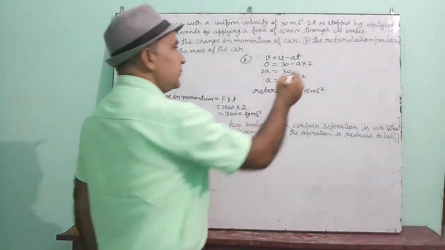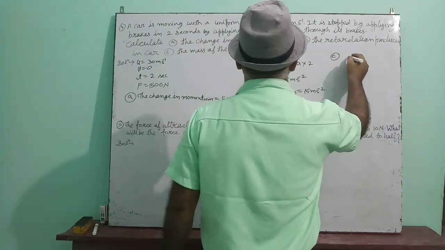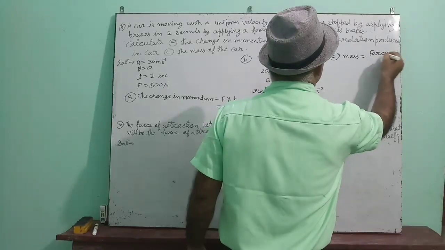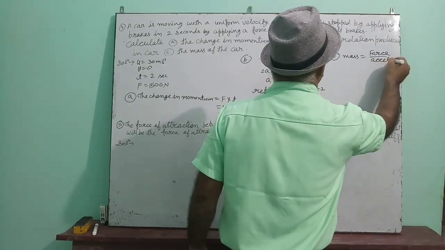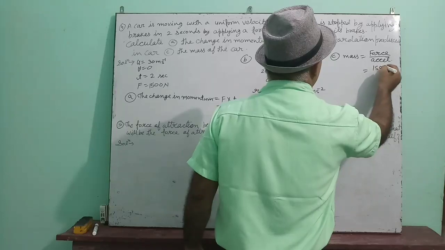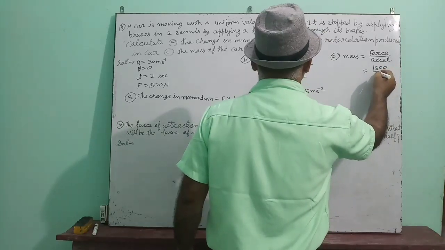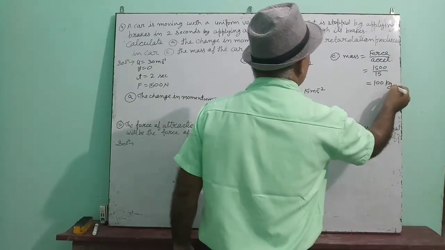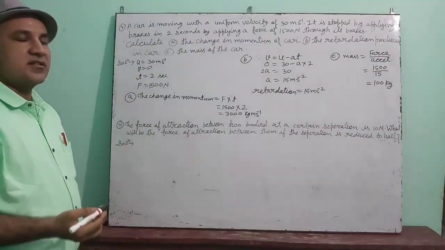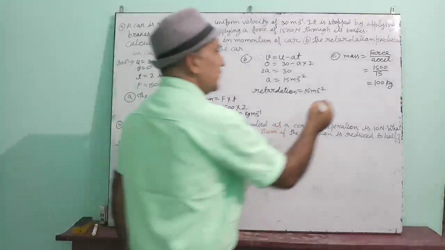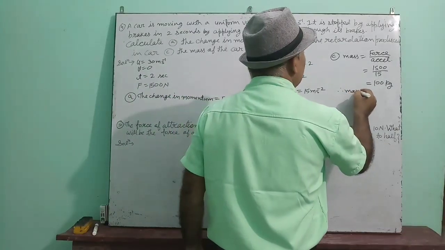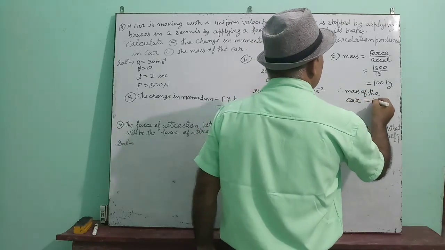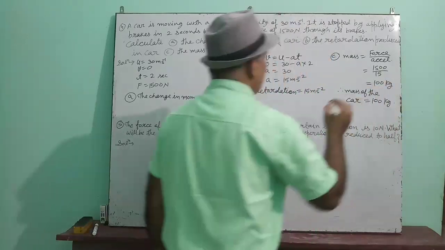Now the third point, mass of the car. We know that mass is equal to force upon acceleration. Force is given 1500 and acceleration we have found here is 15. That means 100 kilogram is the mass of the car. Okay? Therefore, mass of the car is equal to 100 kilogram.